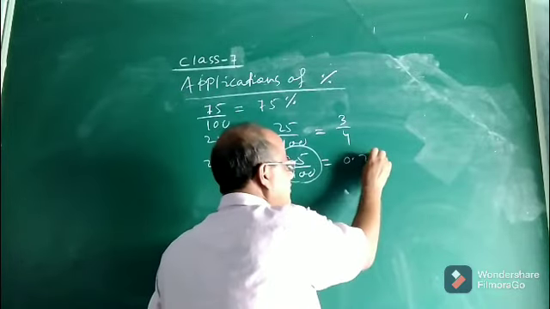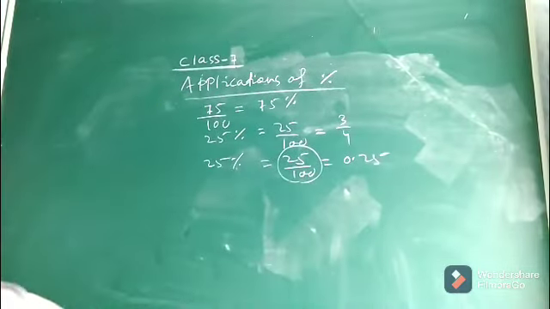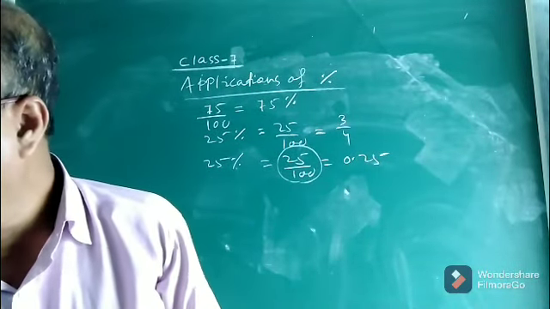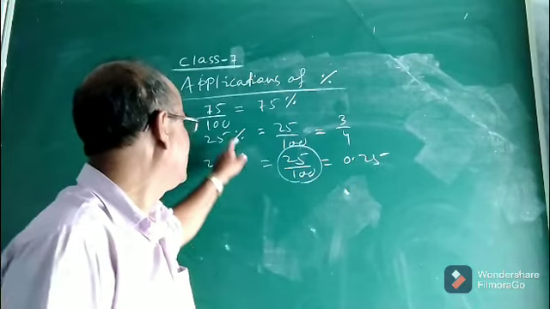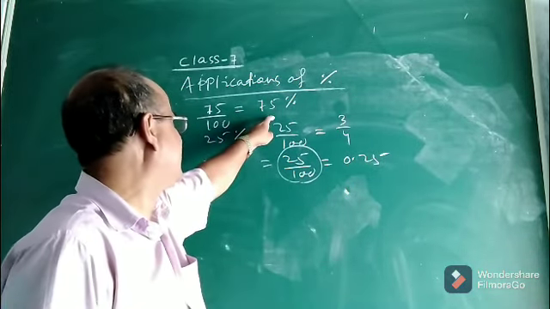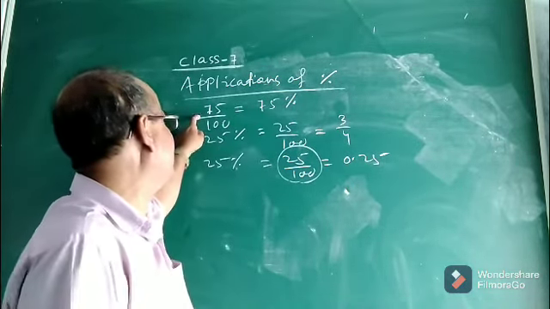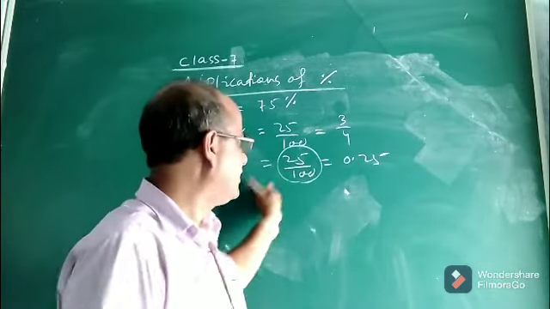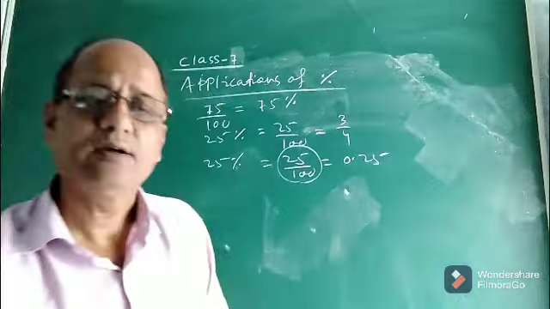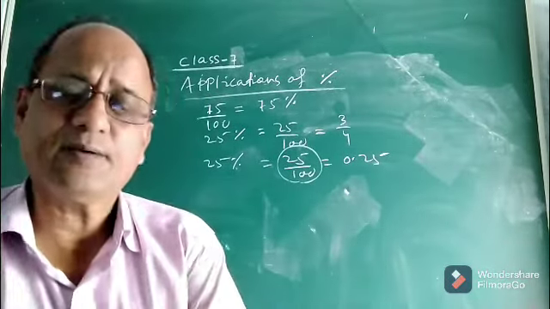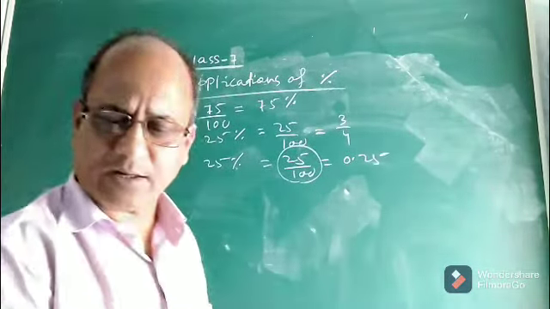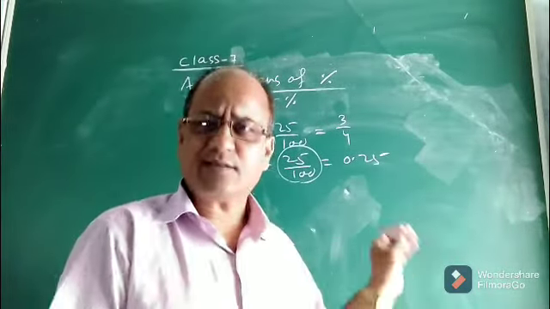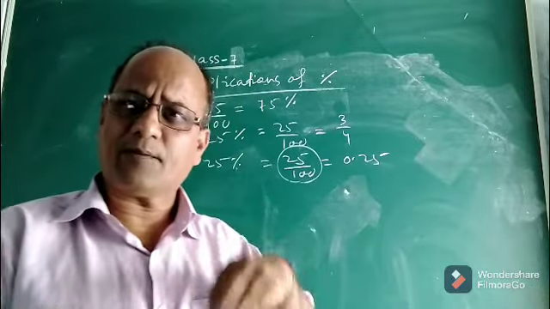It will be 0.25. So a percentage can be expressed as a fraction, as a fraction in lowest terms, and also as a decimal. These are the things which we had read in your junior classes.